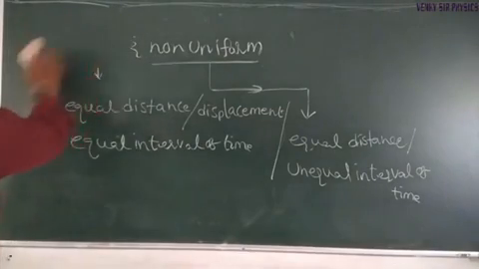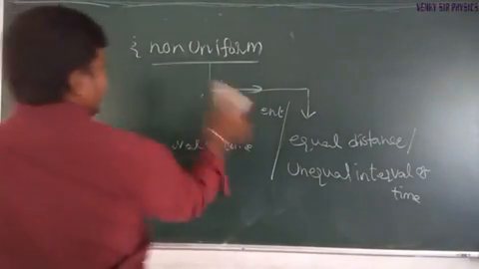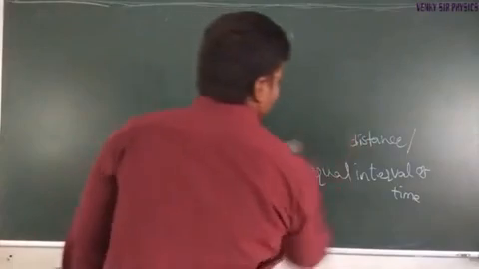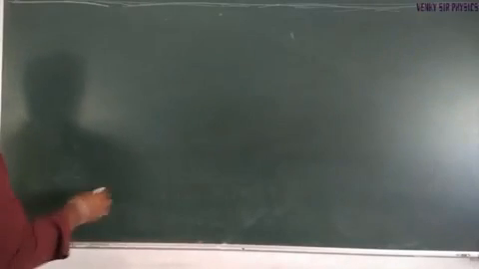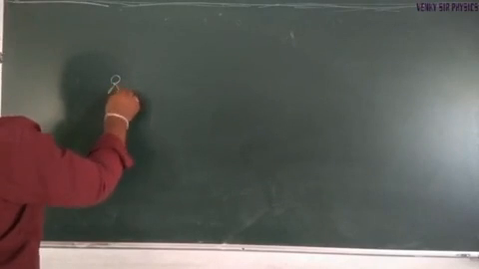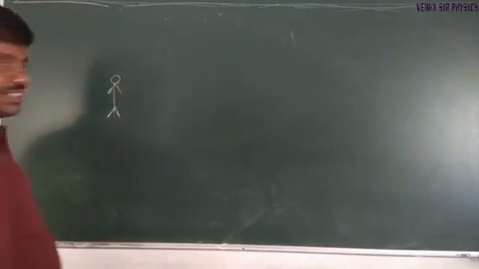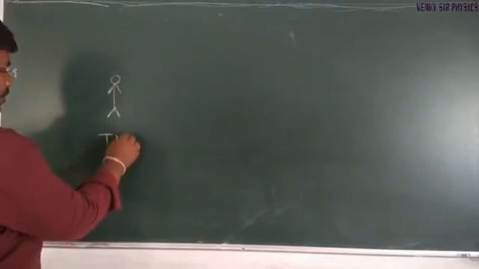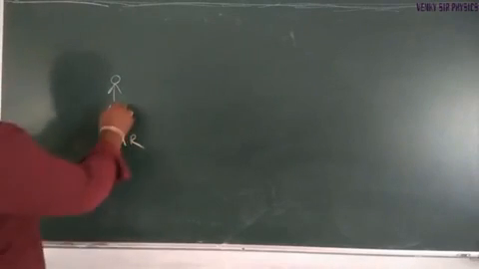Now an example for uniform and non-uniform motion. Let us assume a body, named T. Mohan Reddy, TMR, starting from rest.